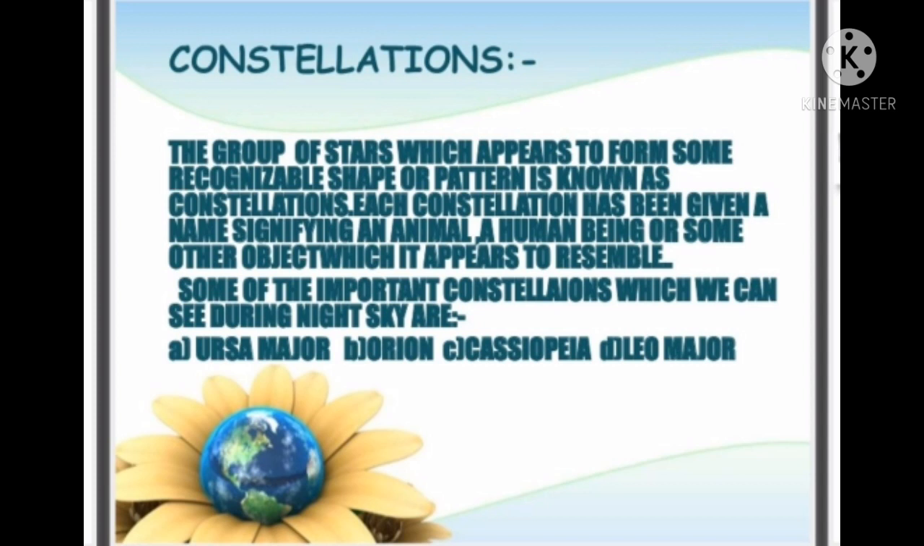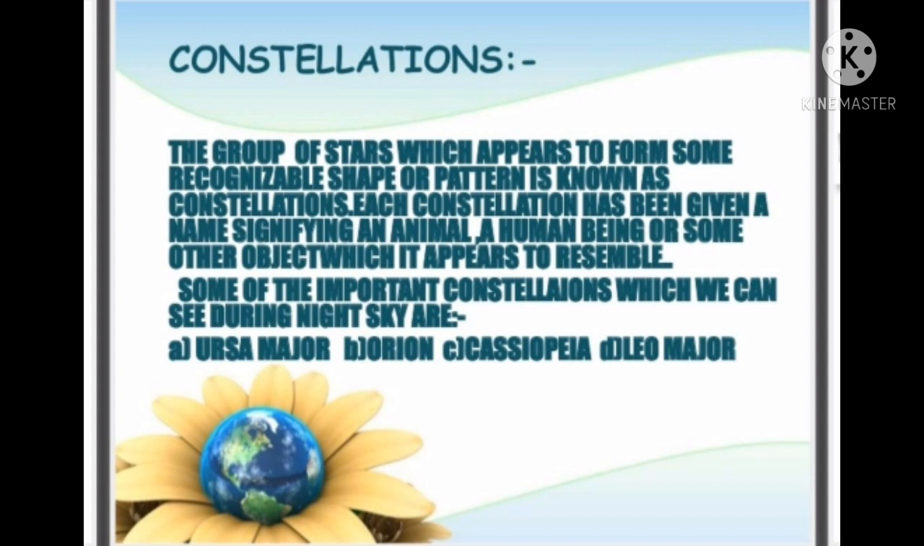So constellations are groups of stars which appear to form some recognizable shape or pattern. The group of stars which form a certain shape, that one we call a constellation. Each constellation has been given a name signifying an animal or a human being or some other object which it appears to resemble.